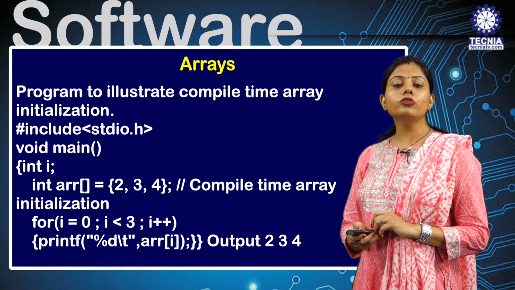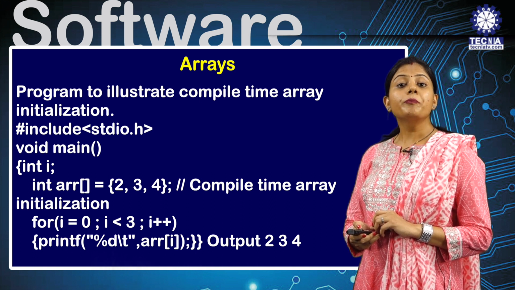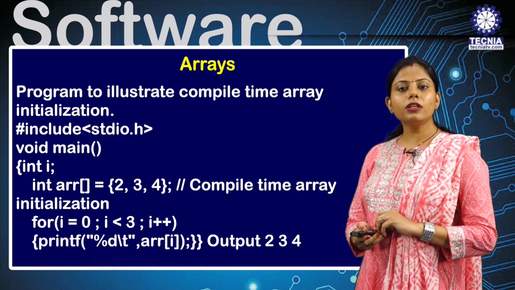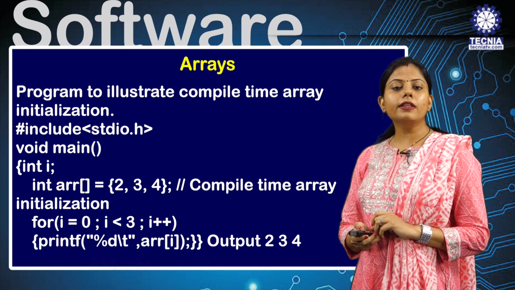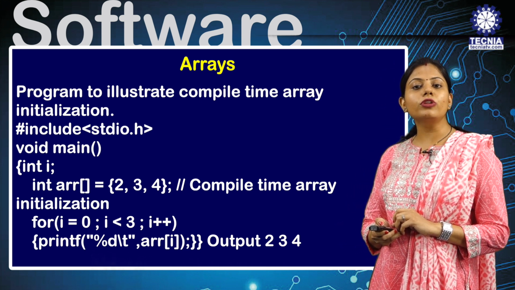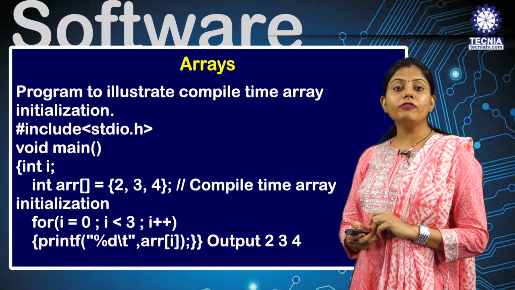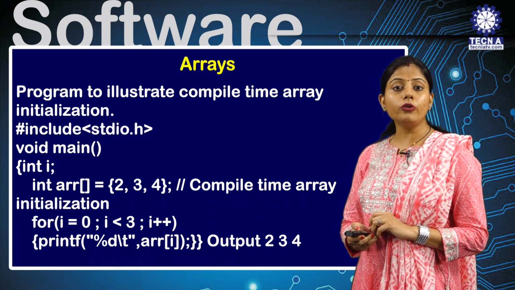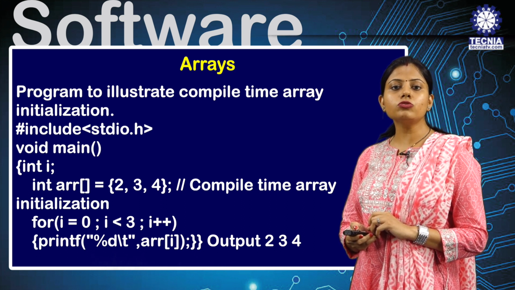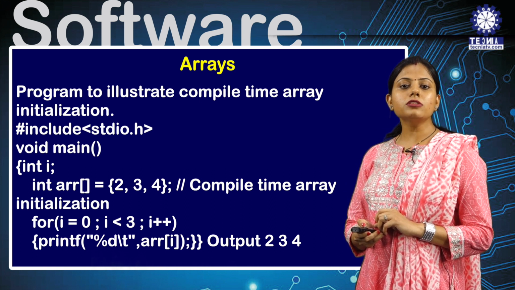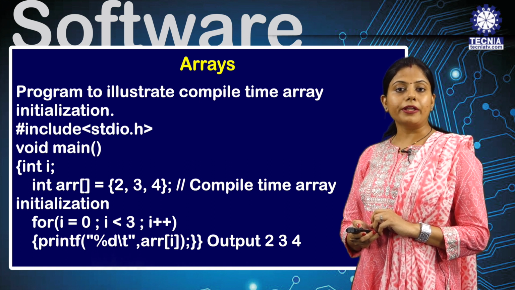And suppose I declare another kind of data type, for example float array 5. Here you can initialize fewer values, but you cannot initialize more values. Suppose I am declaring a 5 block size, but I am storing only 3 values. It will create wastage of memory, but we cannot store more values. Suppose integer marks 4, but here I declare 5 values, then it will show you a compiler error. So you have to remember that whatever the size of the memory, you can never exceed it.